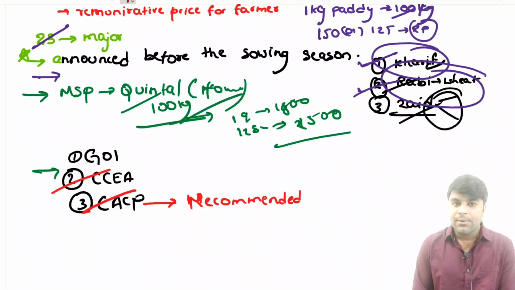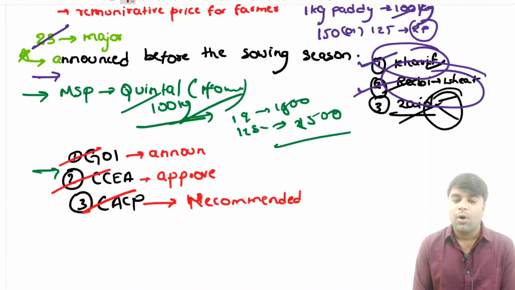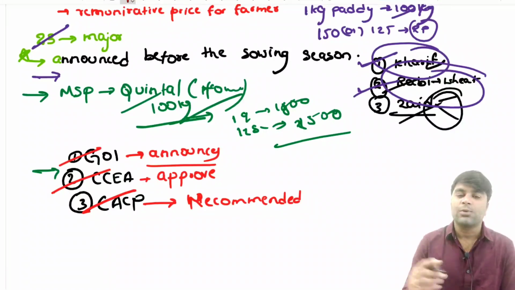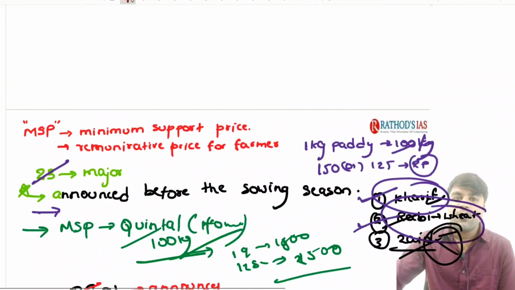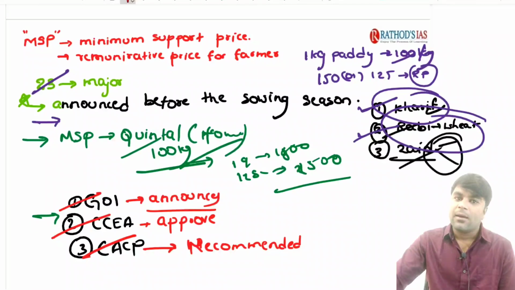Next, we have the Cabinet Committee on Economic Affairs, which is headed by the Prime Minister. It is going to approve the MSP. And we have the Government of India, who announces the MSP before the sowing season. So, minimum support price is a remunerative price. Remunerative price means a price more than the cost of production. The first point you need to remember.